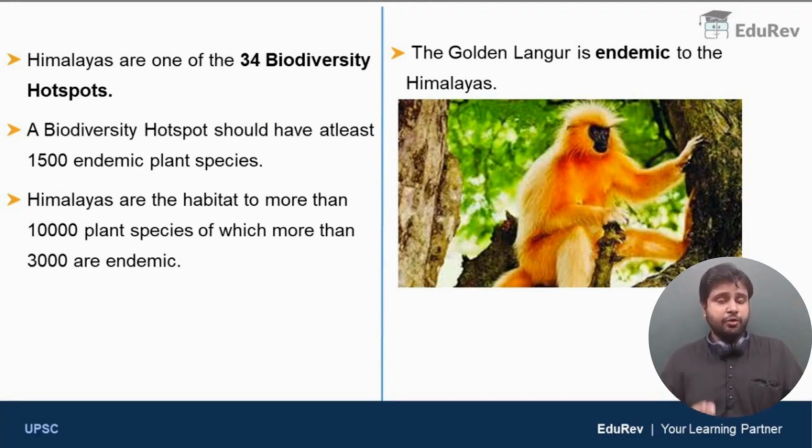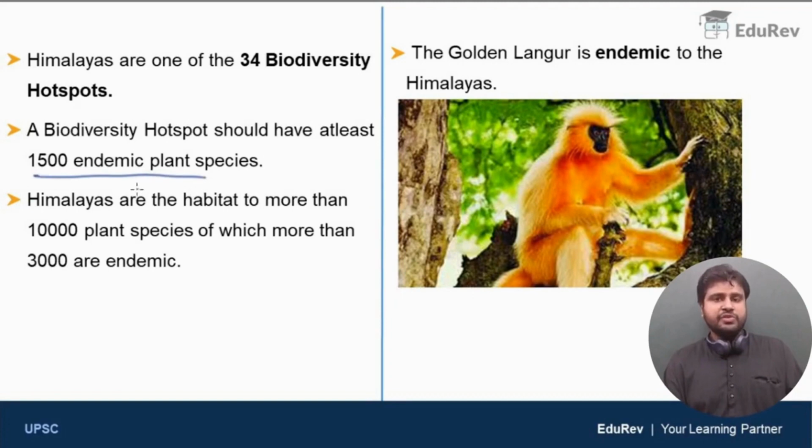If you want to classify an area as a biodiversity hotspot, then a condition must be satisfied. That is, a biodiversity hotspot should have at least 1,500 endemic plant species.